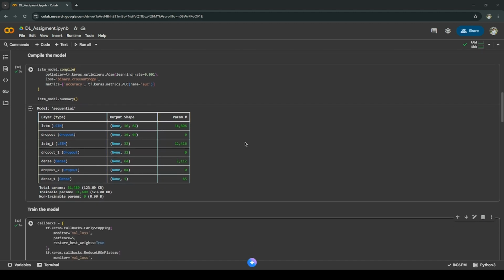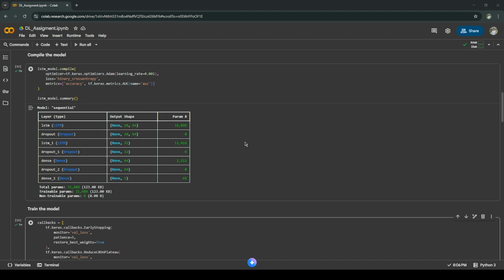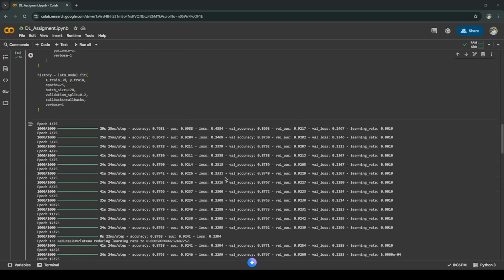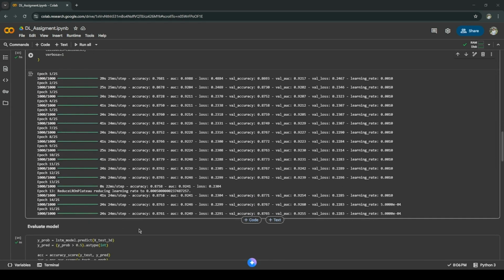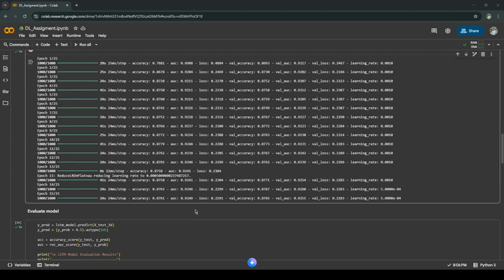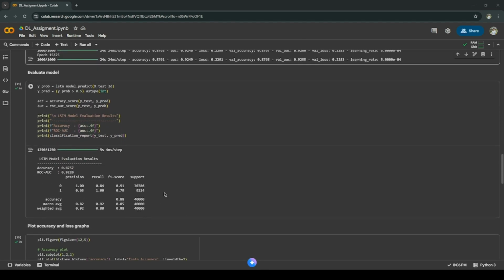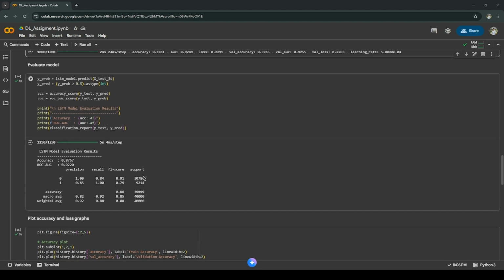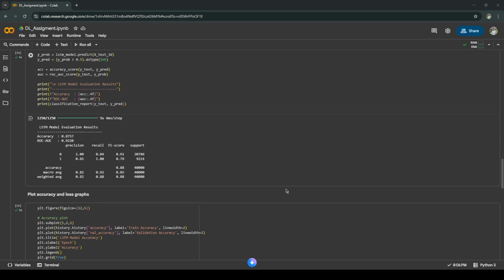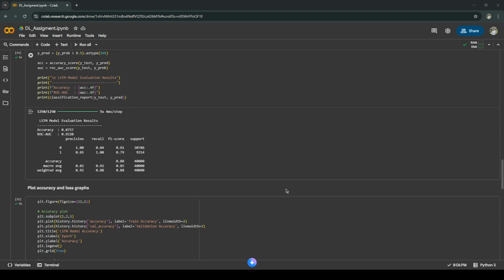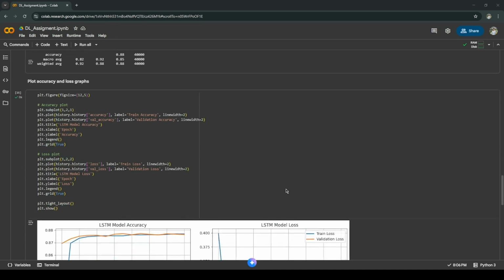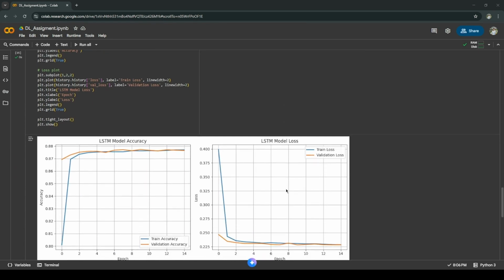Training used early stopping and ReduceLROnPlateau callbacks for better convergence. The model trained for about 15 epochs with a validation split of 20%. On the test set, the model achieved an accuracy of 0.8757 and ROC-AUC of 0.9220. From the classification report, class 0 had perfect precision and class 1 had perfect recall.